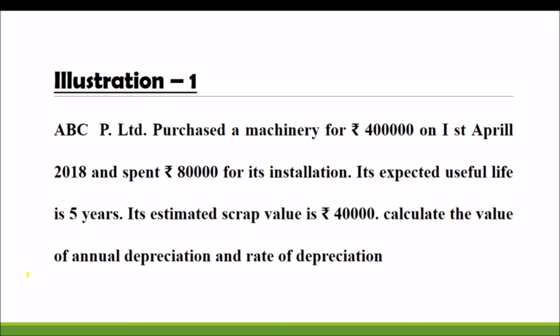Its estimated scrap value, the net residual value, is rupees 40,000. How do we calculate the amount of depreciation? Please remember the equation: cost of the asset minus net residual value or scrap value, divided by the estimated useful life in years.